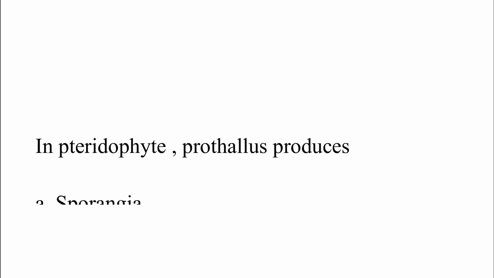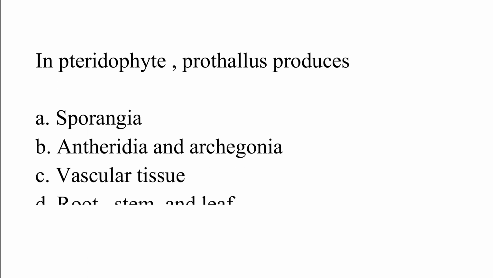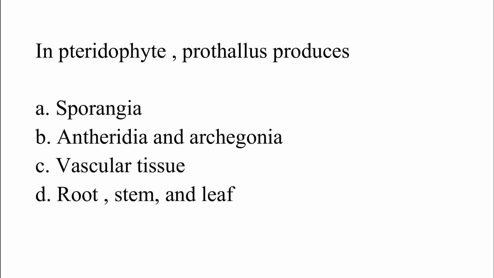In pteridophytes, the prothallus produces: option A, sporangia; option B, antheridia and archegonia; option C, vascular tissue; option D, root, stem and leaf. The correct answer is option B, which is antheridia and archegonia.